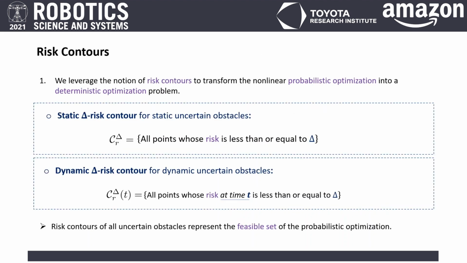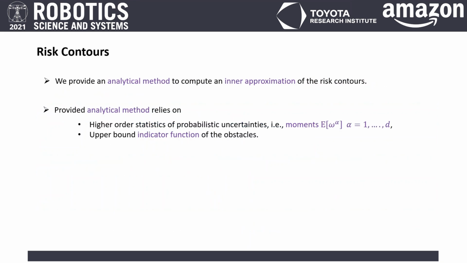Risk contours are the set of all points in the uncertain environment with guaranteed bounded risk. Risk contours of all uncertain obstacles represent the feasible set of the probabilistic optimization. In this work, we provide an analytical method to compute an inner approximation of the risk contours.